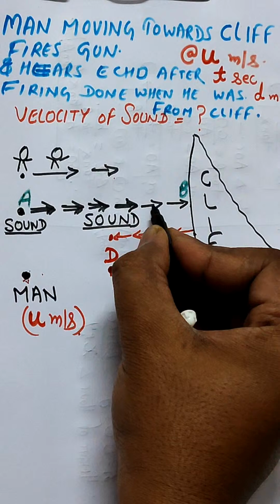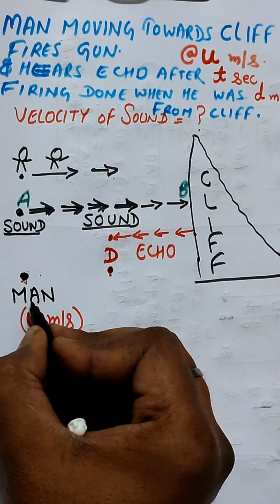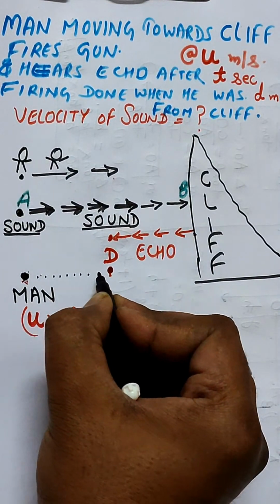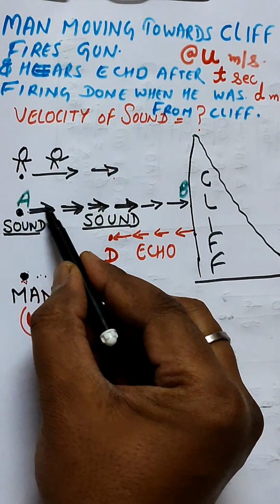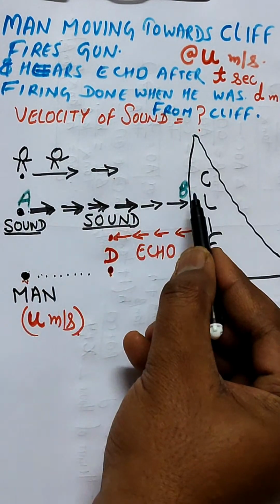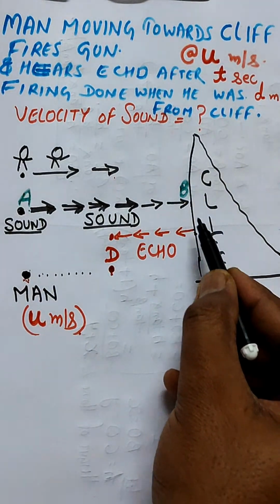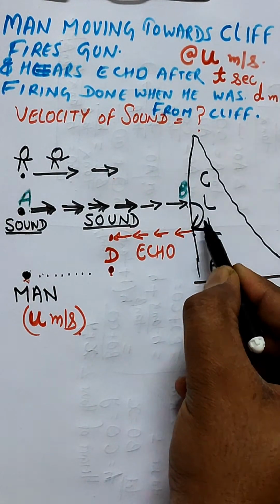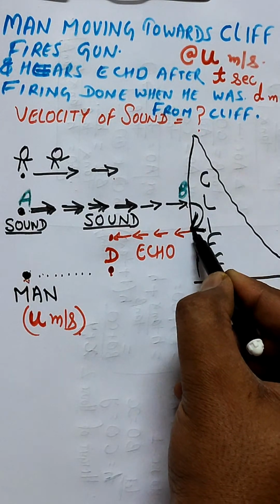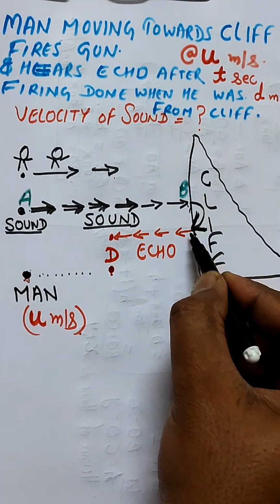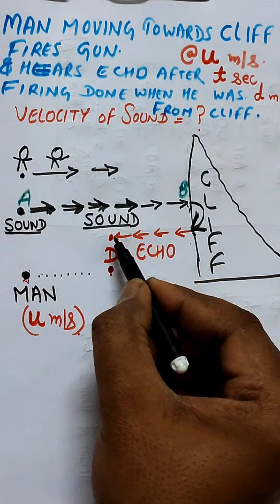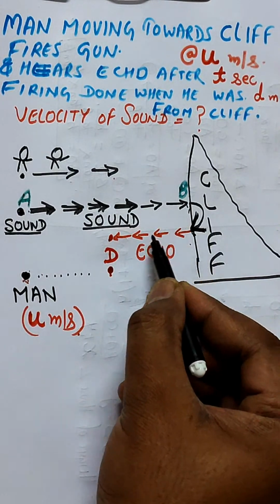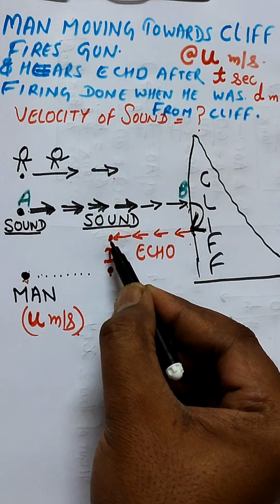When the sound started travelling, the man didn't stop. He also kept on travelling like this. During the journey of the sound from A to B, it strikes the cliff, and after striking, it rebounds and reverts back. This is the point where the echo is generated, let's say B. From B to D, this is the red line, the path of the sound after generation of the echo.